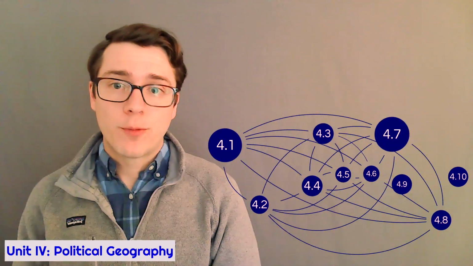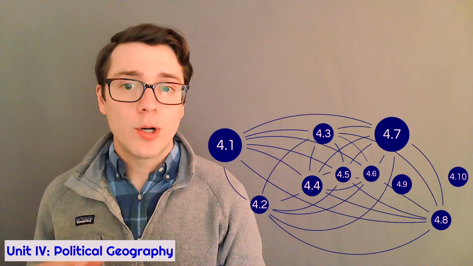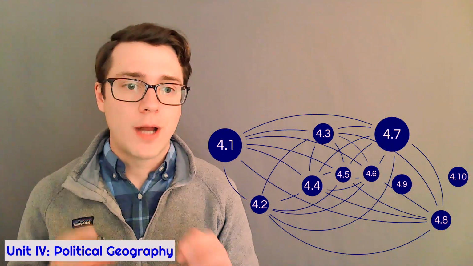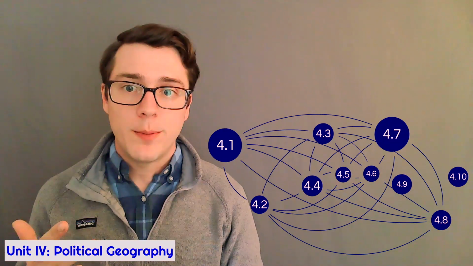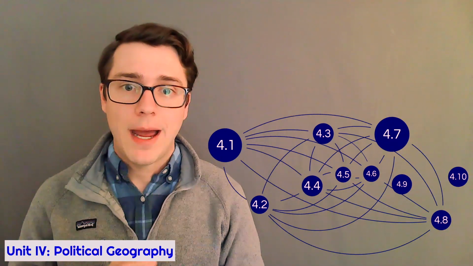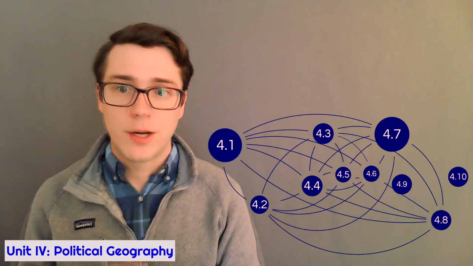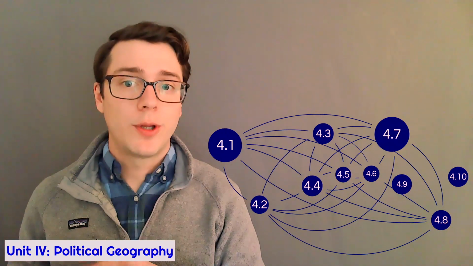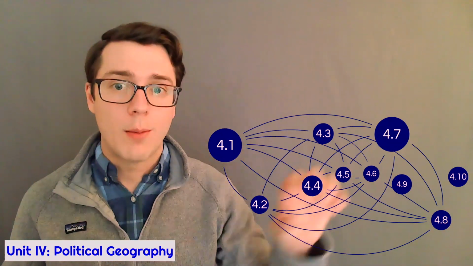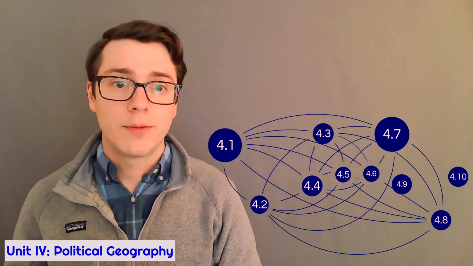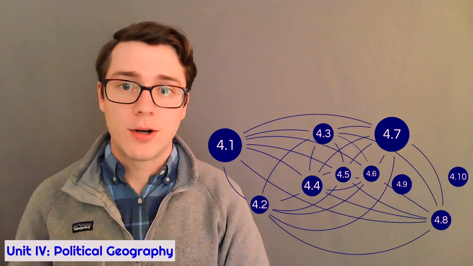That is it for topic 4.3, political power and territoriality. We learned a lot about the important phenomena like neocolonialism, choke points, and shatter belts that define our current political map, as well as territoriality, which is people's desire to control a territory. We're going to take these terms we've learned in the first three topics and apply them to the boundaries and disputes and problems we see throughout the world and conflicts that come from all of that. That's just one step in our journey to better understand our world.